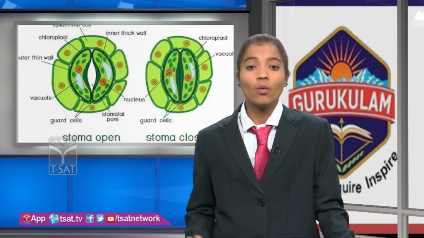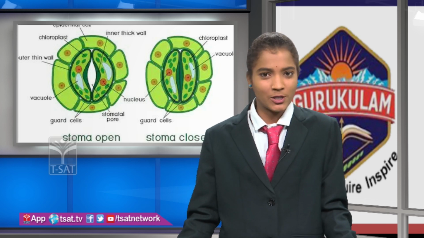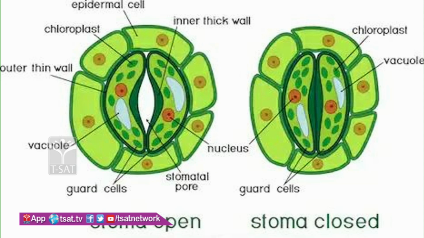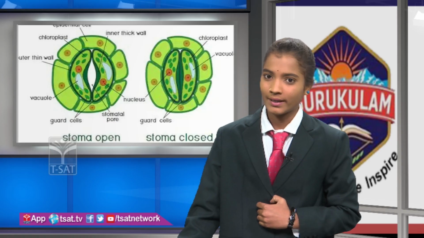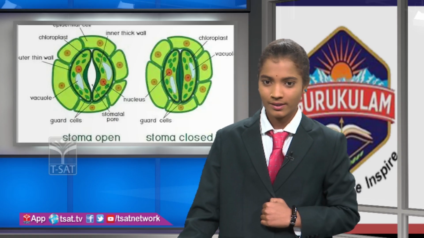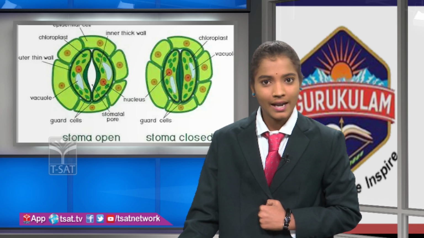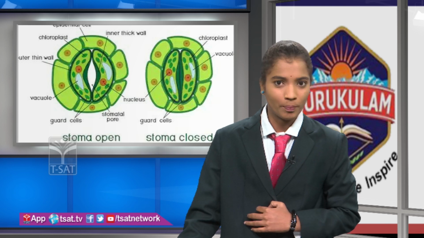Next, the water enters the mesophyll cells through the stomata. Stomata are the openings on the leaf surface, and they open and close. Transpiration takes place during the daytime because the stomata are open.